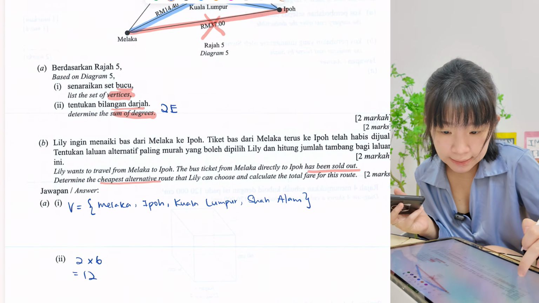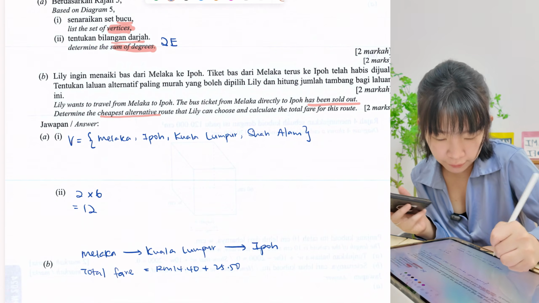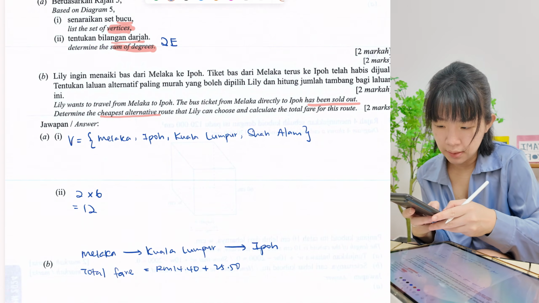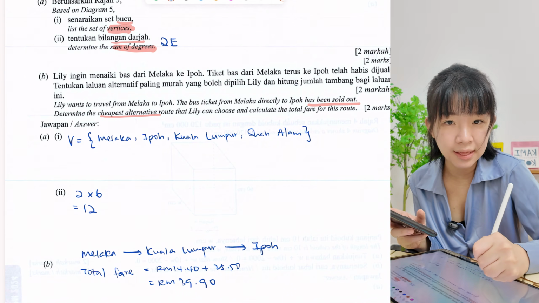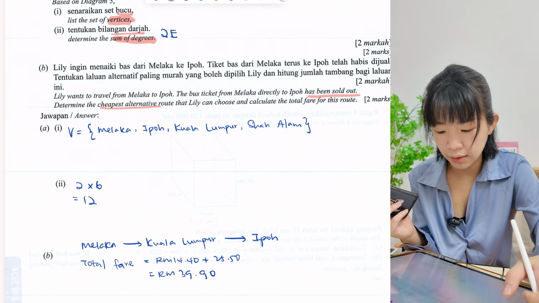RM14.40 plus this one, 25 ringgit 50 cent. So the total is RM39 ringgit 90 cent. Okay, so done. Let's go to the next one.